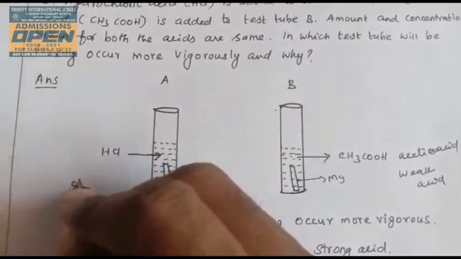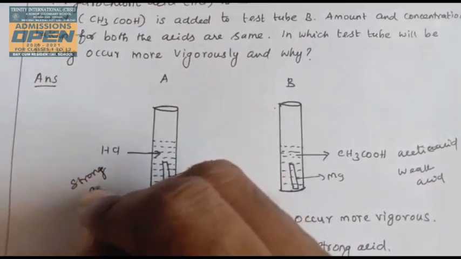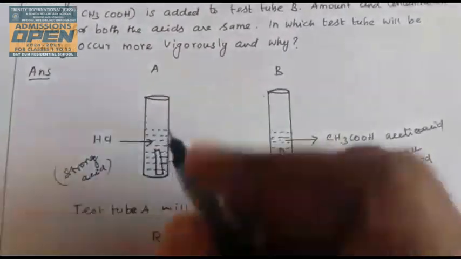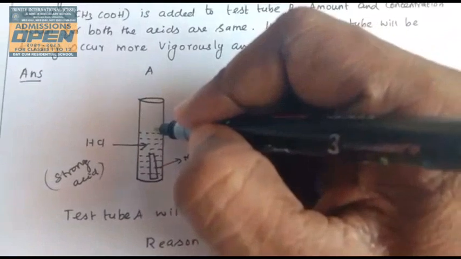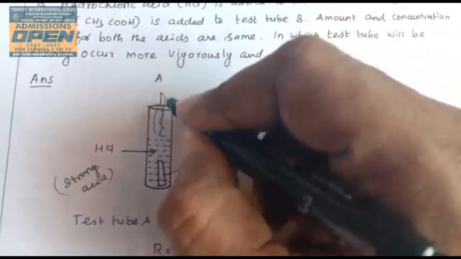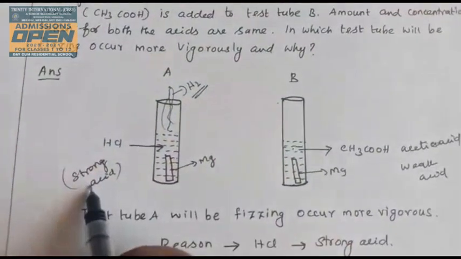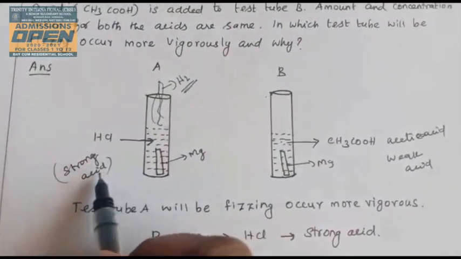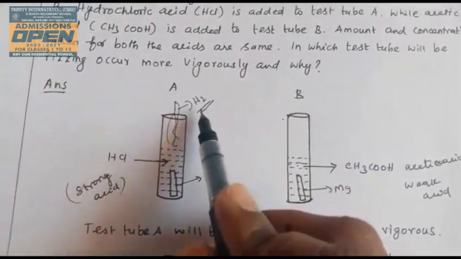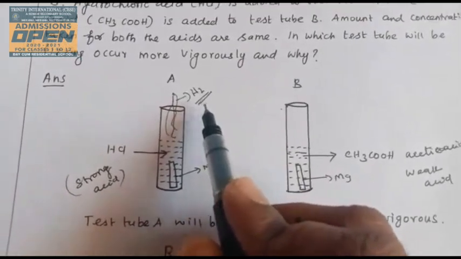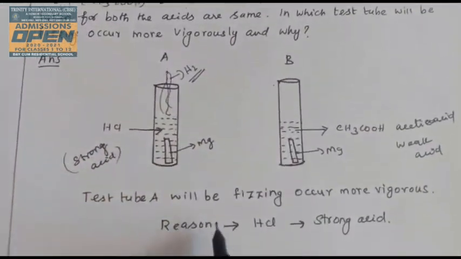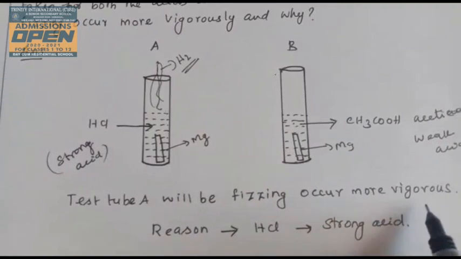Hydrochloric acid is a strong acid. In test tube A, more hissing sound of hydrogen is produced. Metal reacts with a strong acid, and the maximum amount of hydrogen gas is produced. So test tube A will fizz more vigorously.